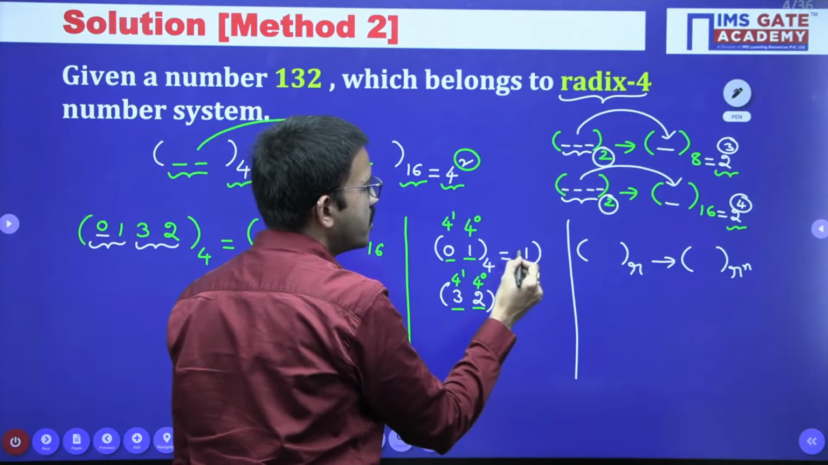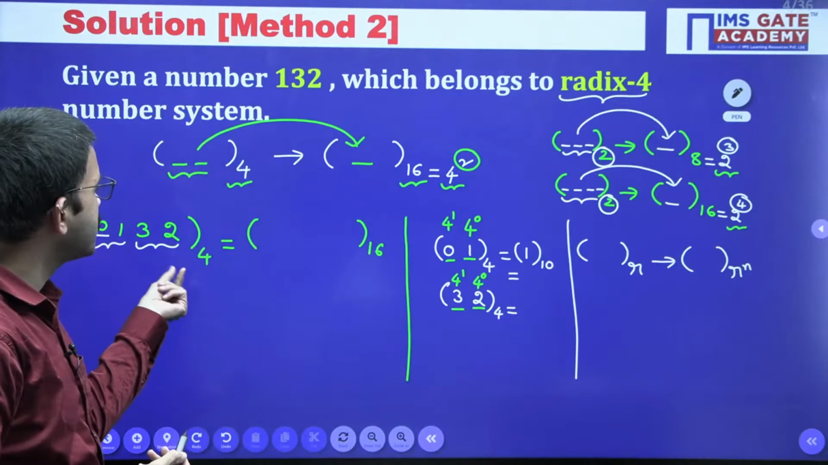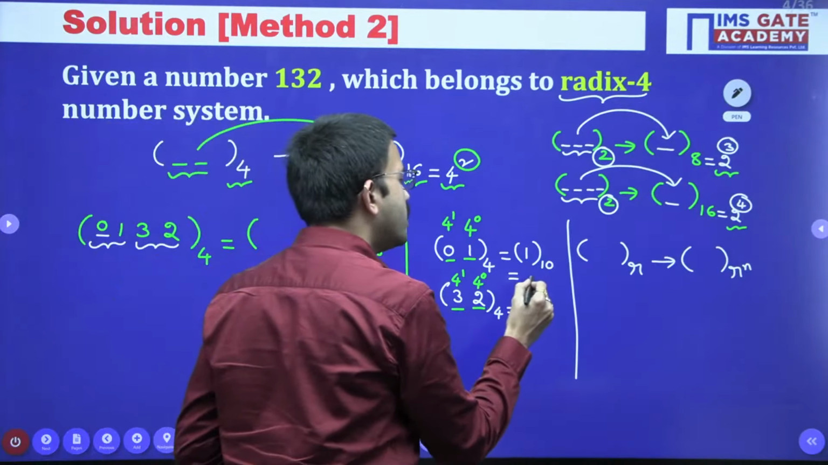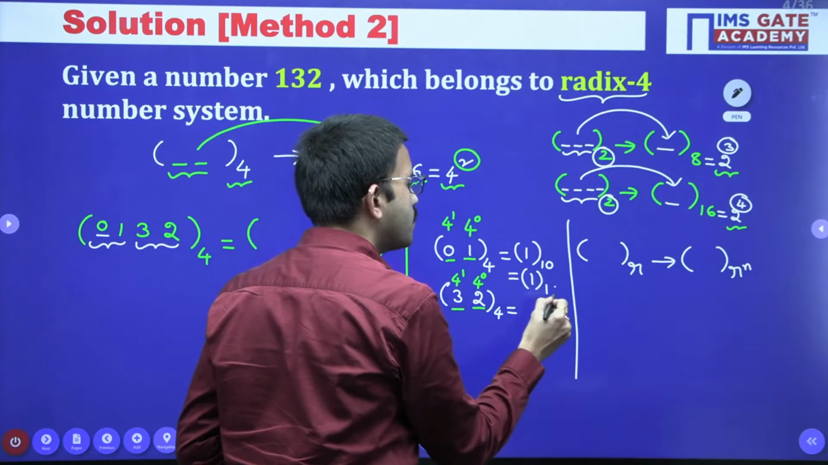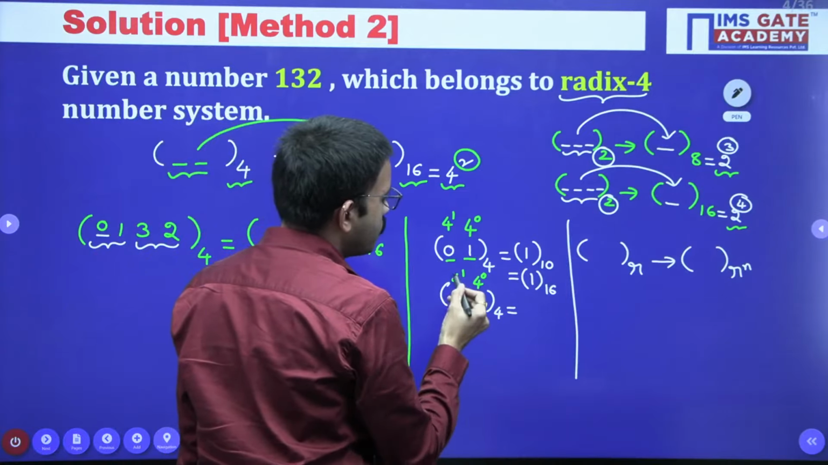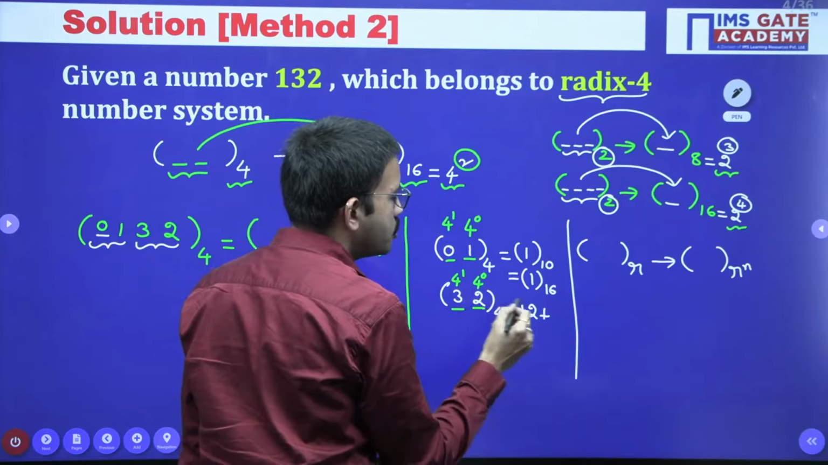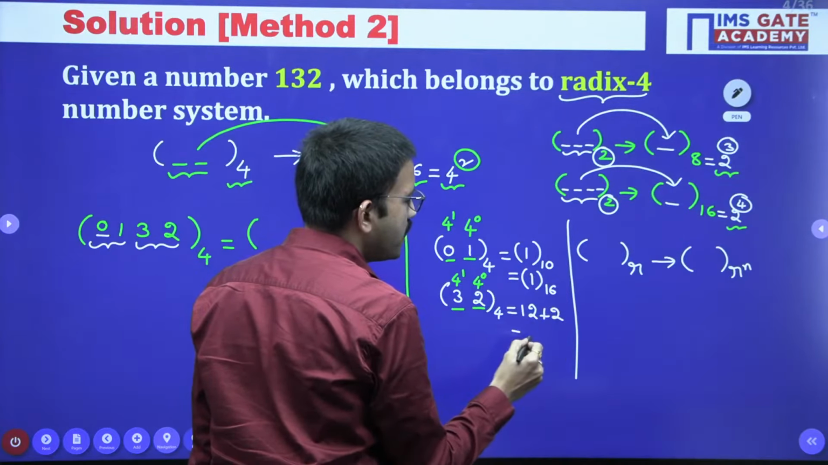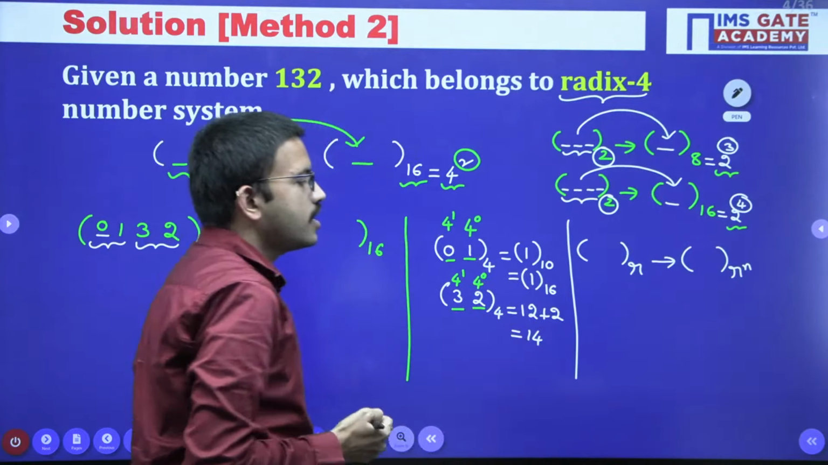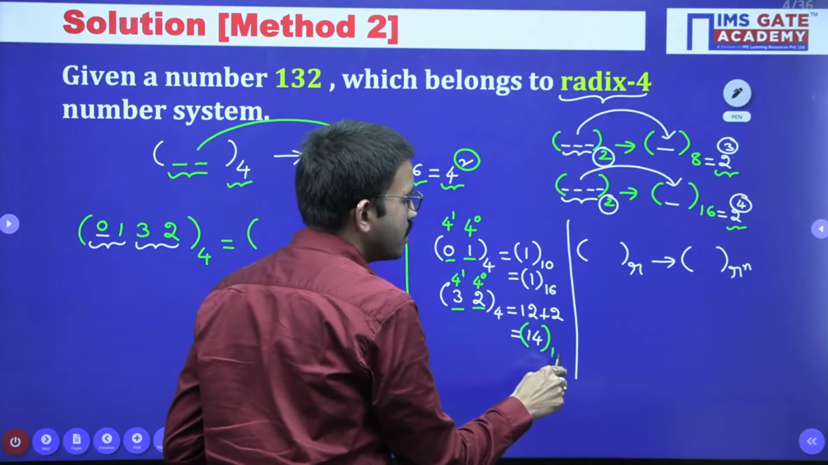This is the corresponding decimal number, and since we have done grouping of 2 digits of base 4, it is equivalent to base 16 also. Same number. Now here in this case 4 into 3, that is nothing but 12. Then 4 power 0 is 1. 1 into 2 is nothing but 2. So 12 plus 2 is nothing but 14. Now this 14 is actually the decimal number.